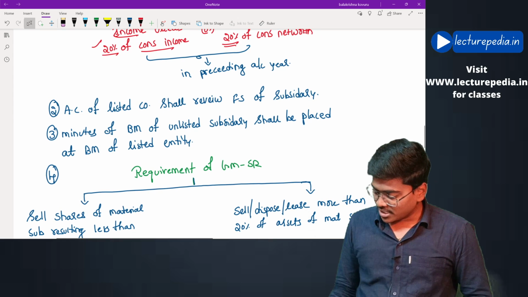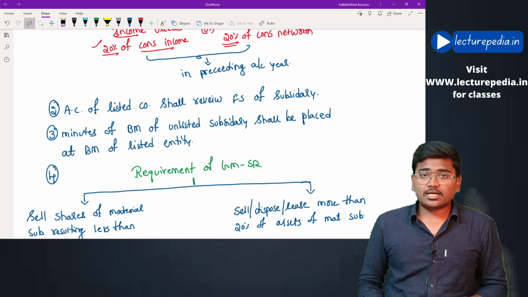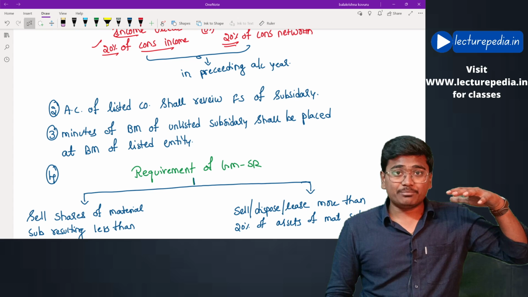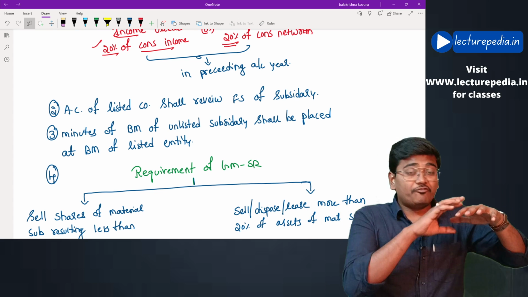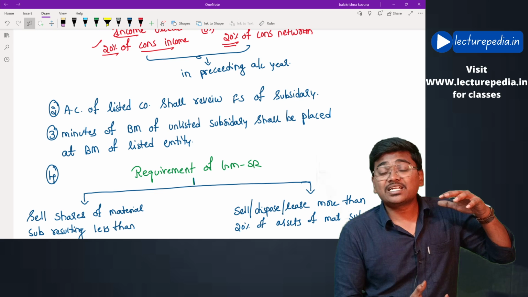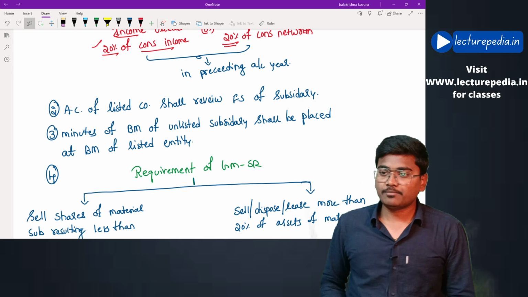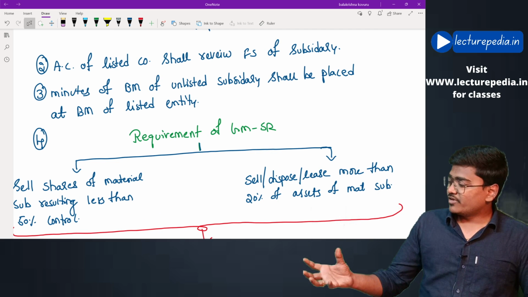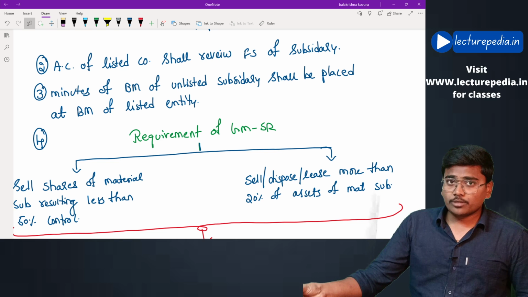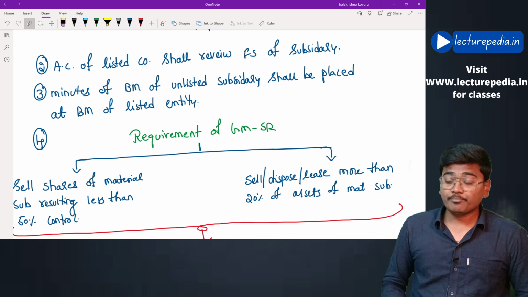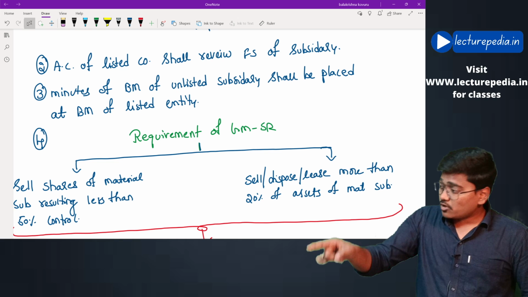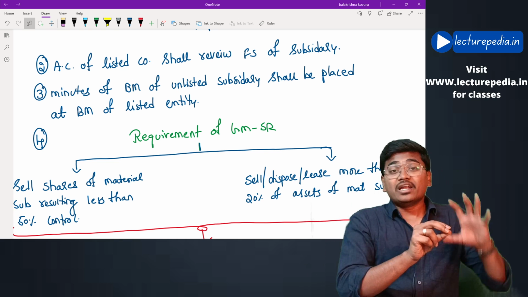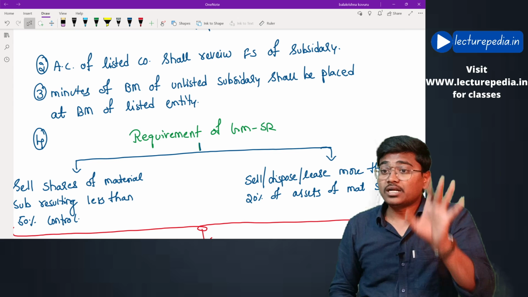Second requirement, now there will be an audit committee. Audit committee of the listed company. Now the audit committee of this listed company must also review the financial statements of the subsidiary of the listed company. That is the second requirement. Next, third requirement, now the subsidiary company will conduct a board meeting. For such board meeting, there will be some minutes written. Such minutes of the board meeting of the subsidiary company must be placed at the board meeting of the listed entity. That is the third requirement.